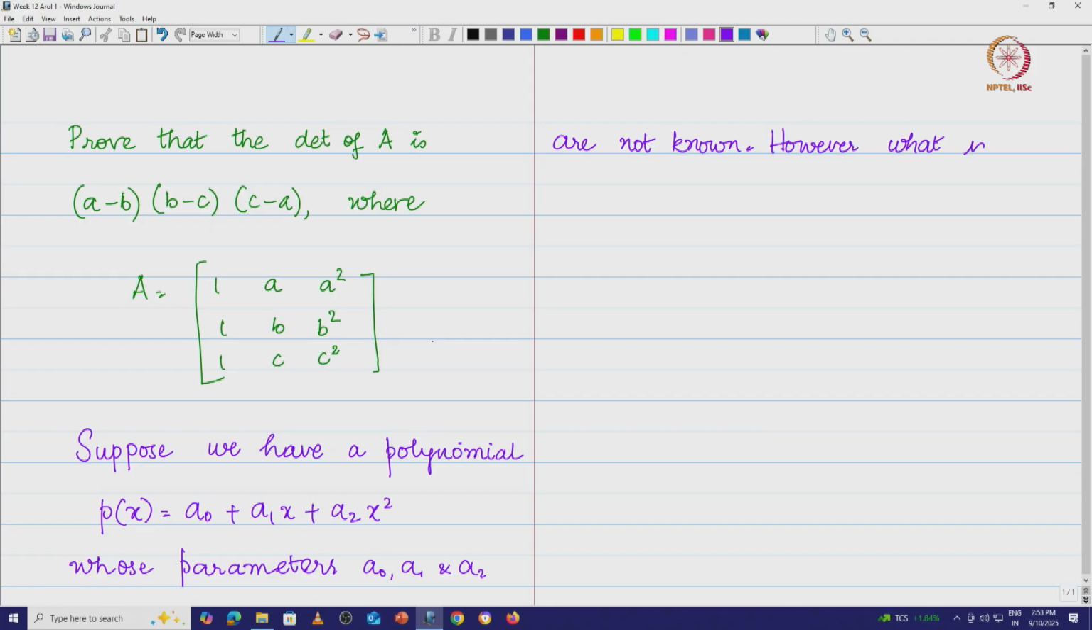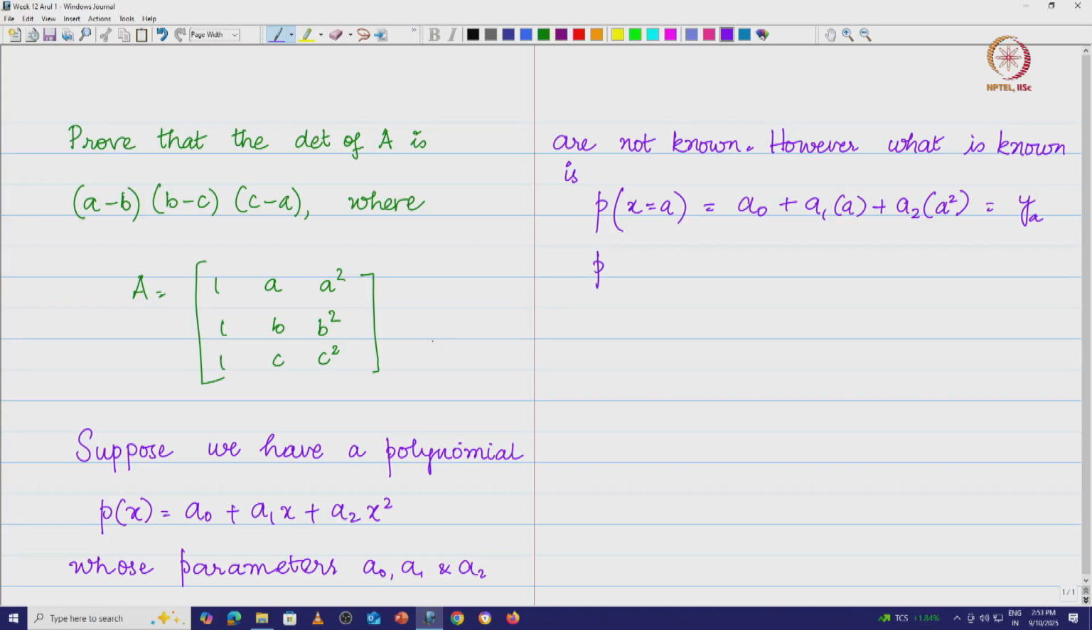What is known is, let us say, P of x is equal to a0 plus a1 into x plus a2 into x squared. At x is equal to a, P of a is a0 plus a1 into a plus a2 into a squared. Let me call that y a, saying that the P of x at x is equal to a, I am going to call that as y a.